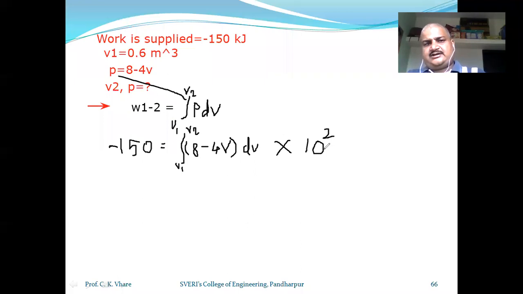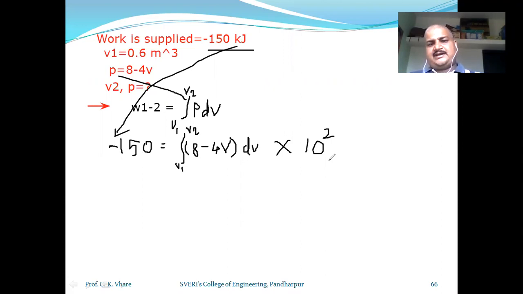Here we want it in kilojoule because your work is given in kilojoule, right? So if it is in kilojoule, then you will have to multiply the equation with 10 raised to 2. अगर ये 150 जूल रहेगा तो हमें 10 raised to 5 से मल्टीप्लाई करना पड़ेगा.